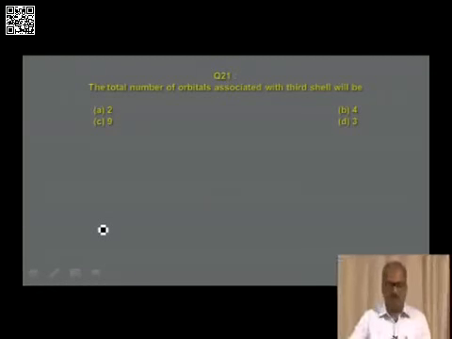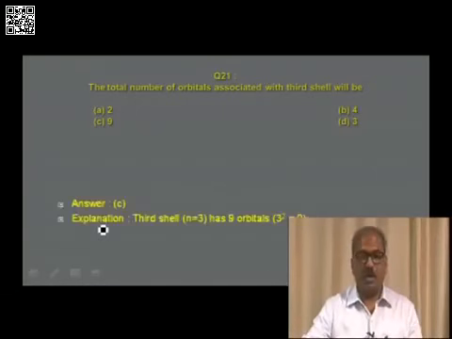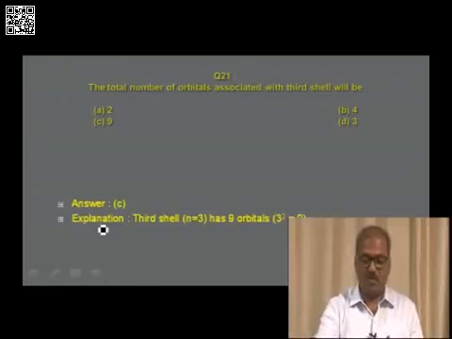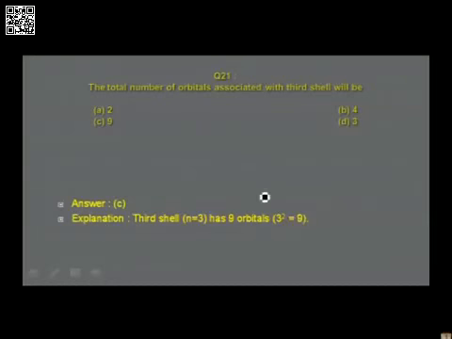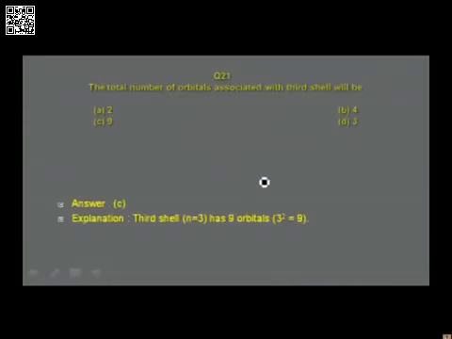In the next question: the total number of orbitals associated with the third shell will be. The total number of orbitals associated is the question. The answer for the given question is calculated by the formula n square. The number of orbitals is the question asked, n square. Let me go to the previous slide, and the question is 3 square is given.